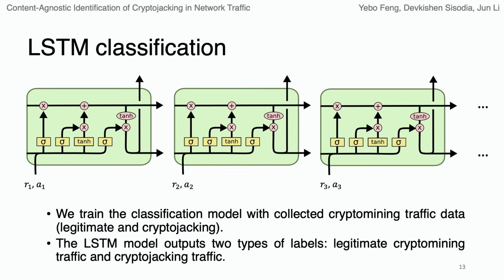The LSTM model outputs two types of labels, legitimate crypto mining traffic and cryptojacking traffic. It will continuously monitor the ongoing mining traffic until it identifies whether it's cryptojacking or legitimate crypto mining traffic.